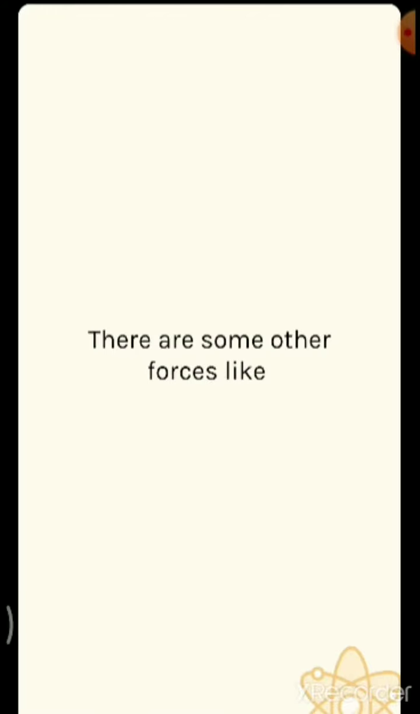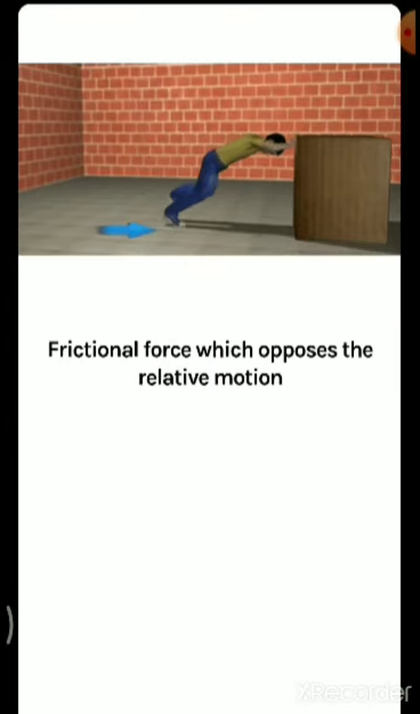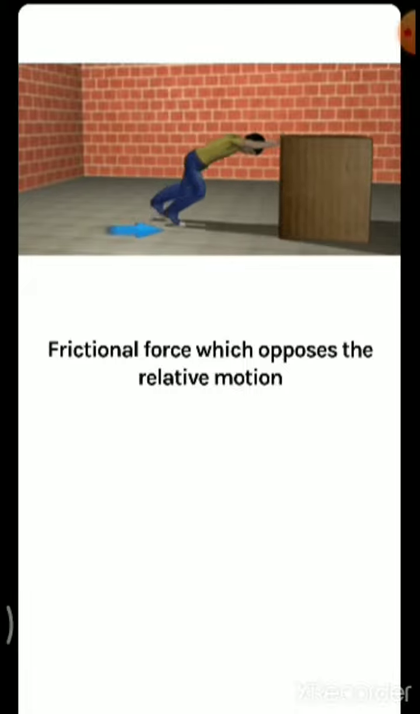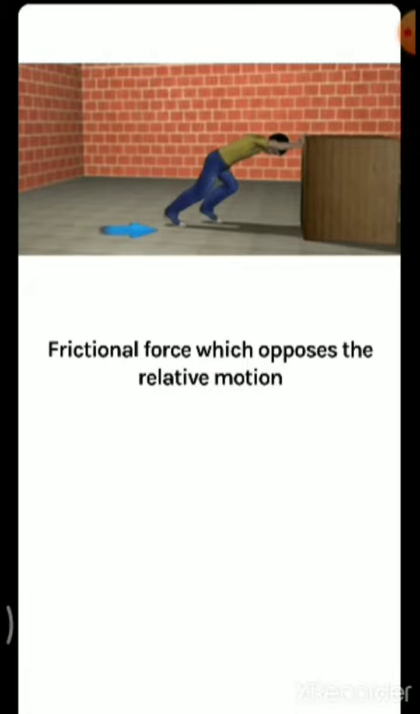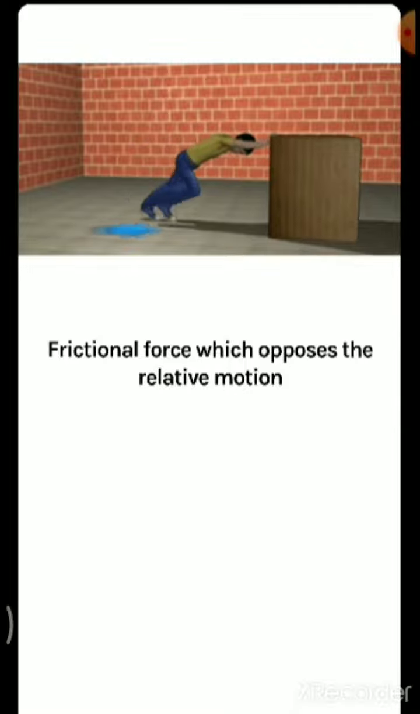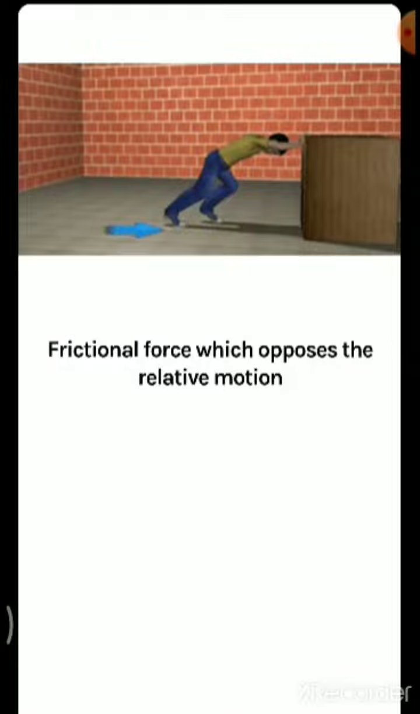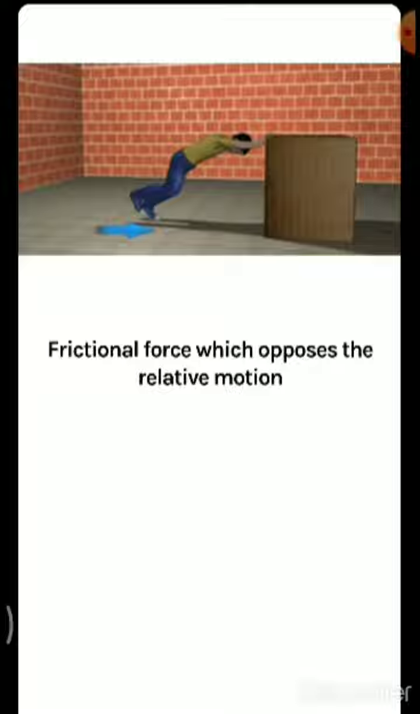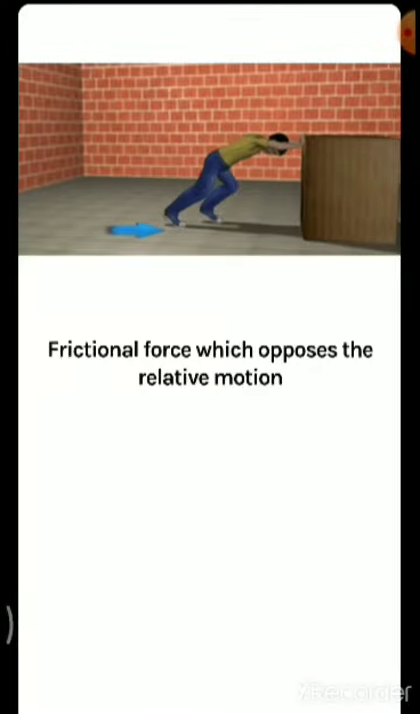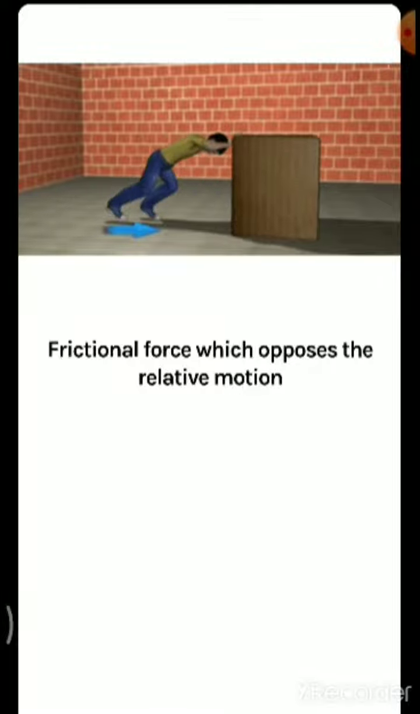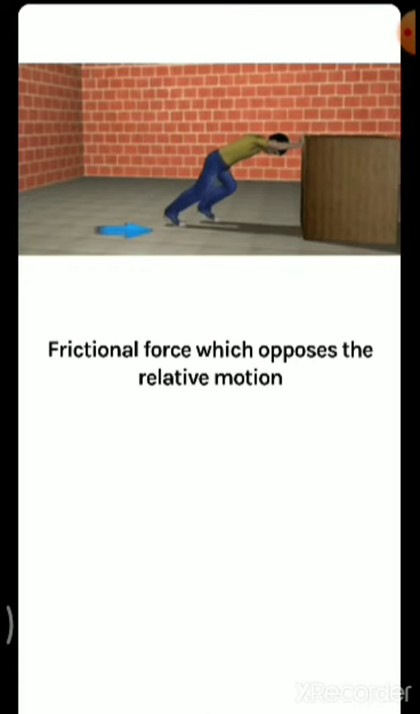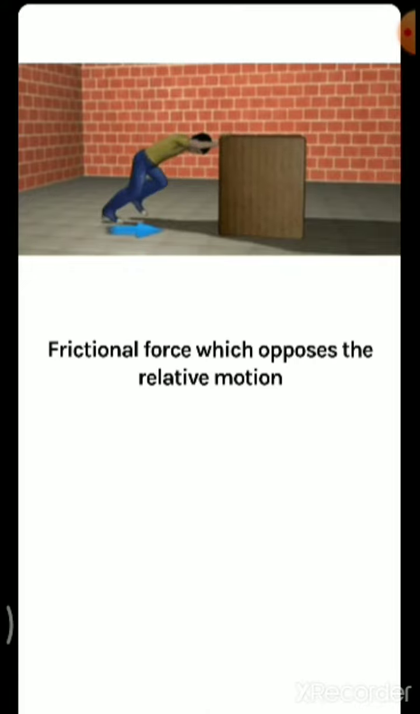Then there are some other forces like frictional force, which opposes relative motion. You know that frictional force always happens whenever an object is sliding over another surface, and that frictional force opposes the relative motion. It is always opposing the motion. That means the frictional force acts opposite to the direction of the moving object.